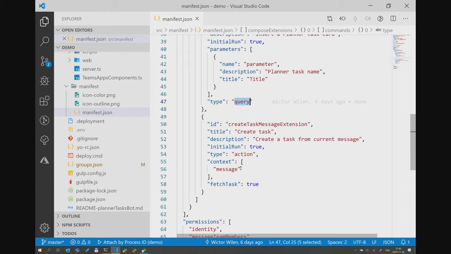The second way is to use an adaptive card. You create the form using adaptive cards, send the card to the Teams client, and the end user fills it in. Or do the way called fetch task, where you actually create your own web page, essentially. That's called a task module in Microsoft Teams, or a pop-up dialog. But you own the interface fully, so to say. And that's what we're doing in here. But let's take a look at what we're doing, because there are some interesting things that are important to think of when you're designing these kinds of solutions.